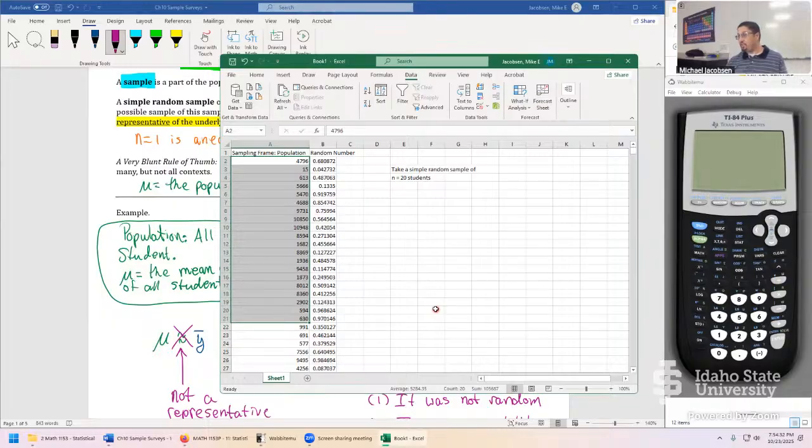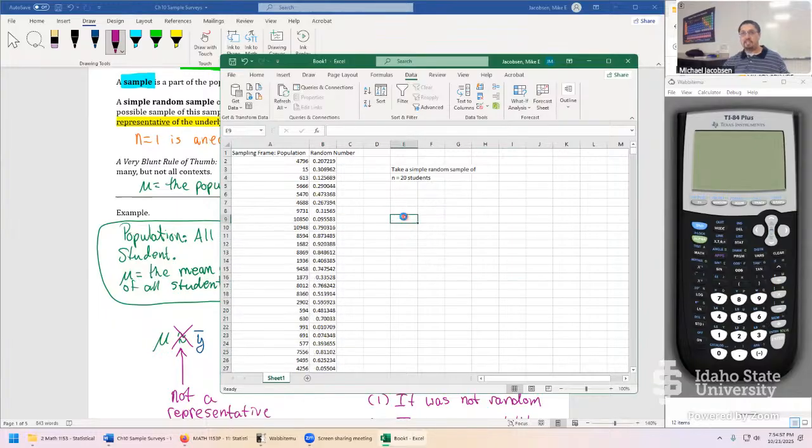Okay, so if you ever have to do that, this is the idea. Other computer software just does this sort of automatically. You just say, here's your frame, give me 20 random values, and it'll just spit it out. It's basically doing something that we saw here. It's giving everyone a random ID, the random number, and doing some sort of sort after the random number is assigned. Let's do this one more time.